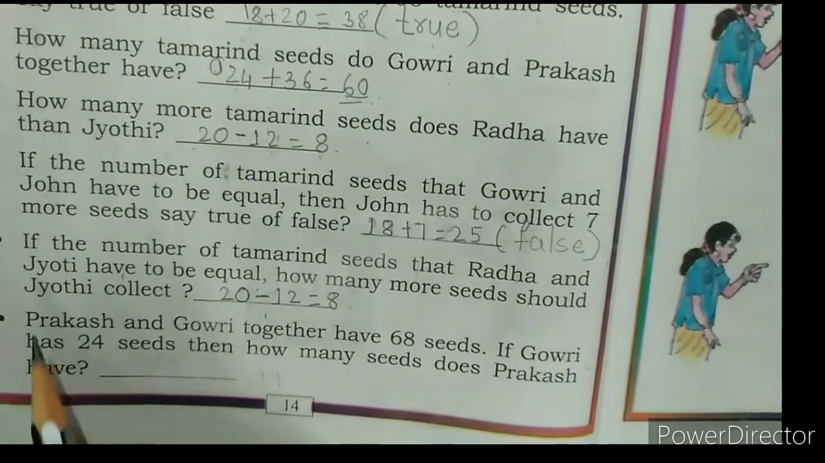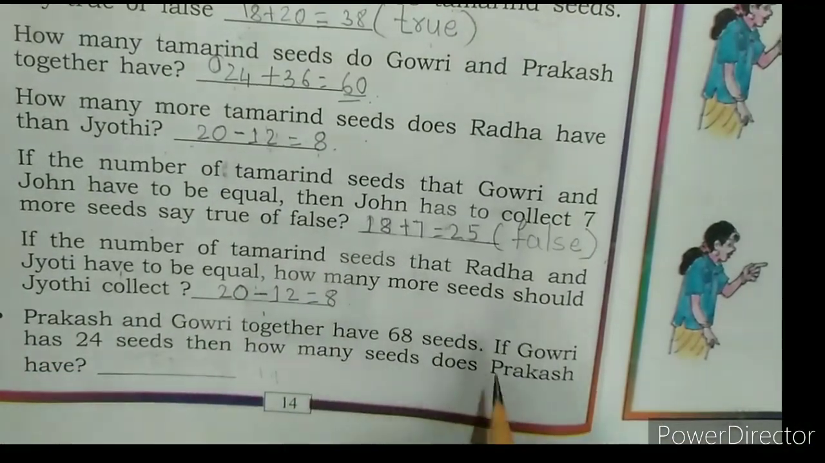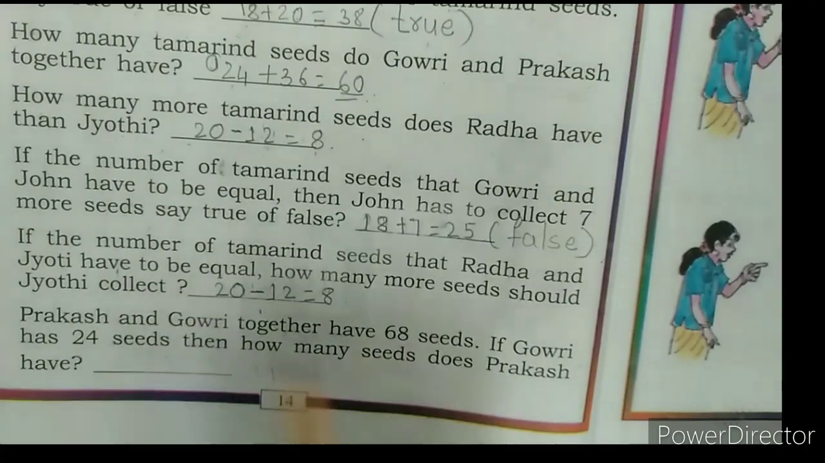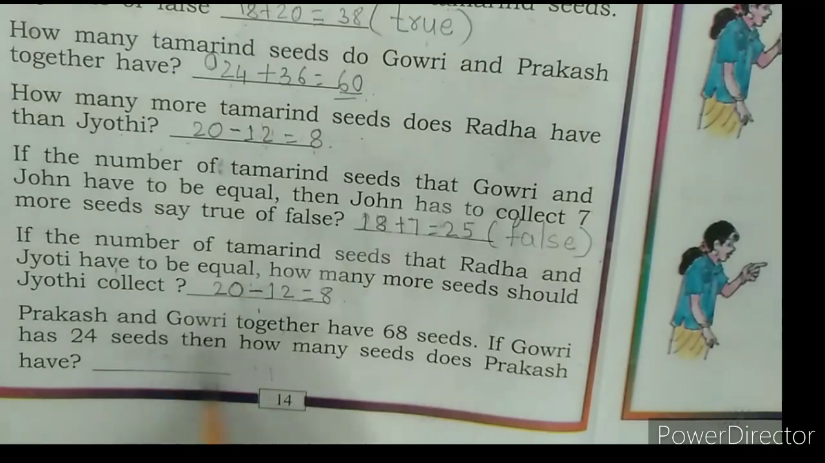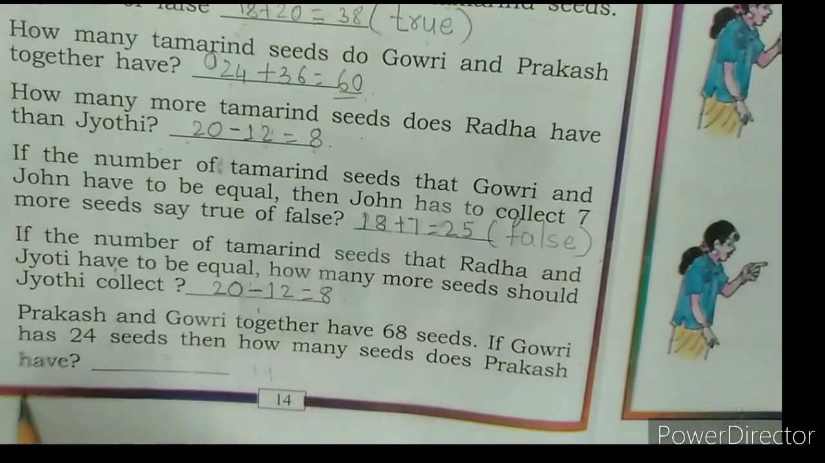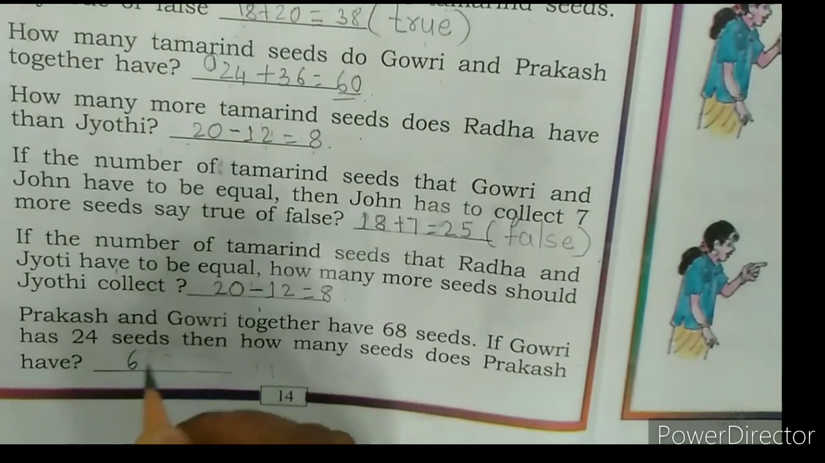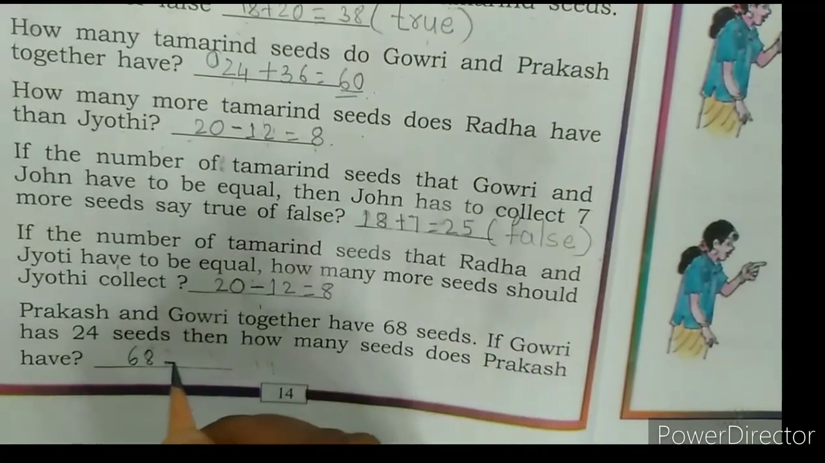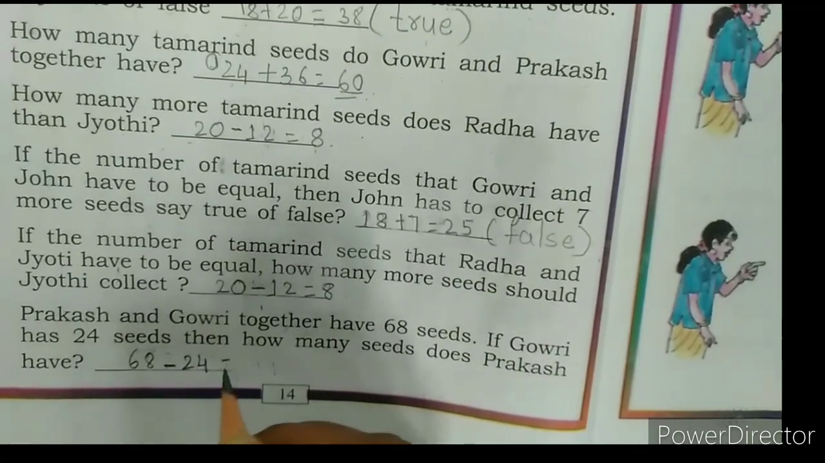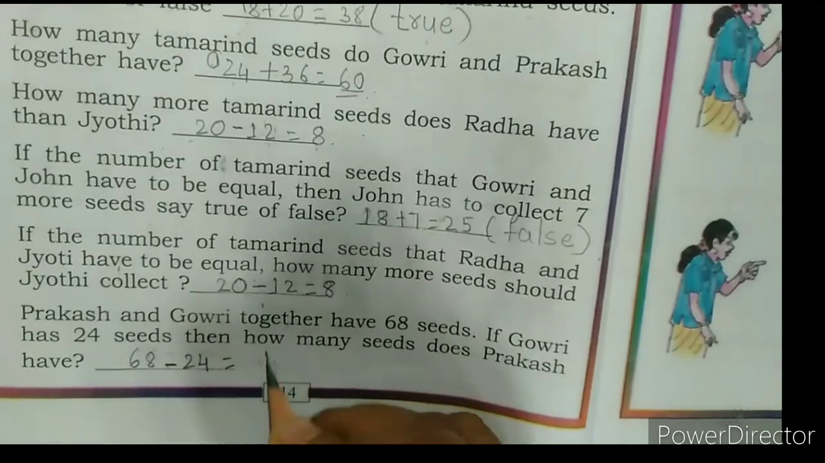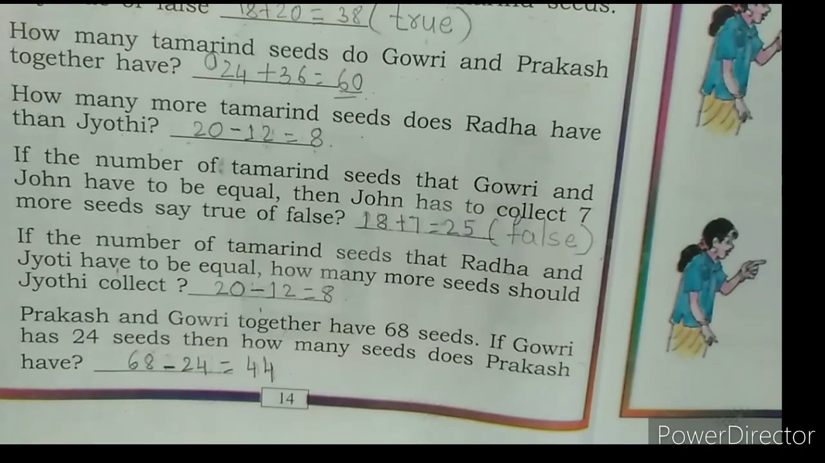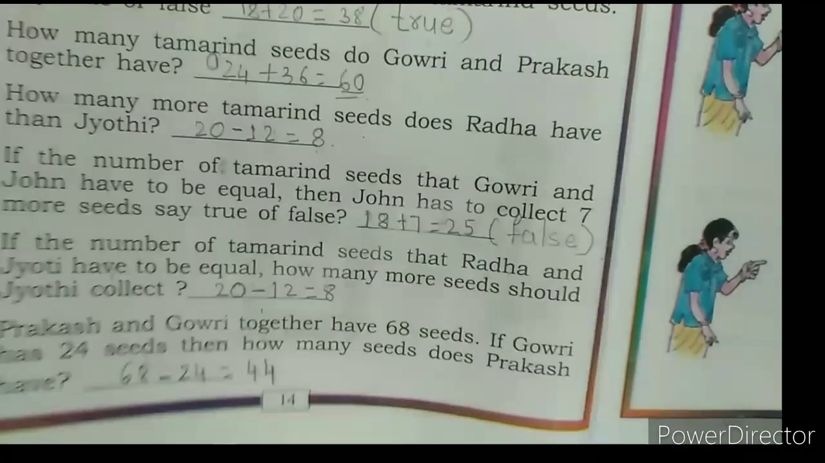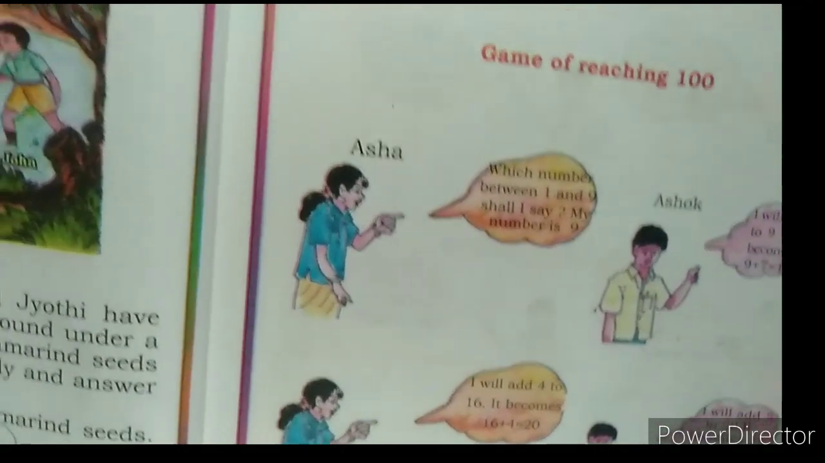Now next, children. Prakash and Gauri together have 68 seeds. That means these two have 68 seeds. If Gauri has 24 seeds, then how many seeds does Prakash have? So what do we have to do? The total seeds minus what Gauri has, 24. So 8 minus 4 is 4, 6 minus 2 is 4. So Prakash has 44 seeds. Now we will move to activity 4.